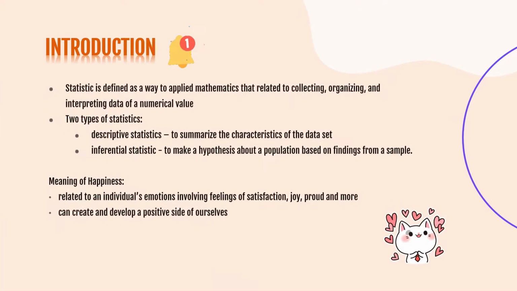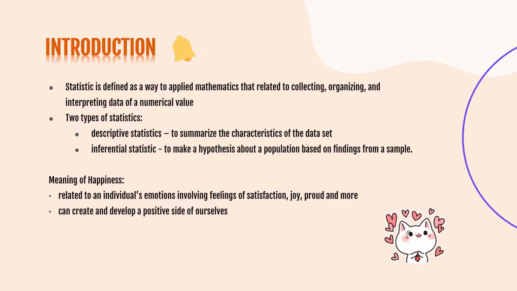First of all, statistics is defined as a way to apply mathematics that is related to collecting, organizing, and interpreting data of a numerical value. It is used to make a conclusion or decision based on the data. There are two types of statistics, which include descriptive statistics and inferential statistics. Descriptive statistics refer to summarizing the characteristics of the dataset, while inferential statistics is used to make a hypothesis about a population based on findings from a sample.